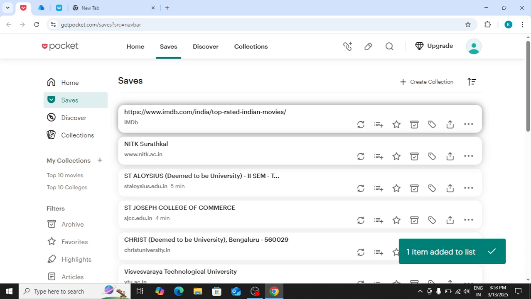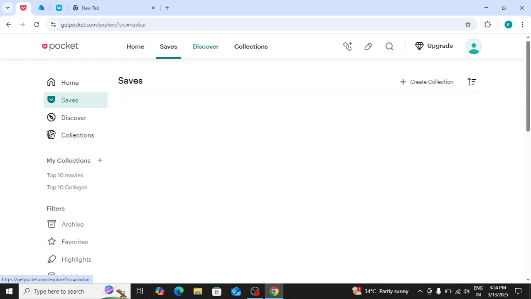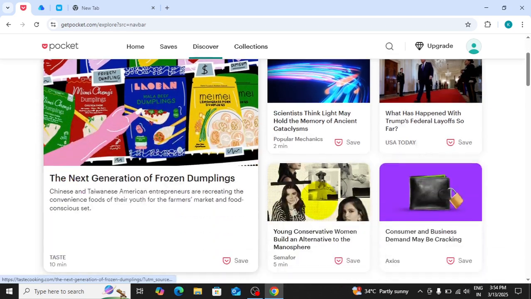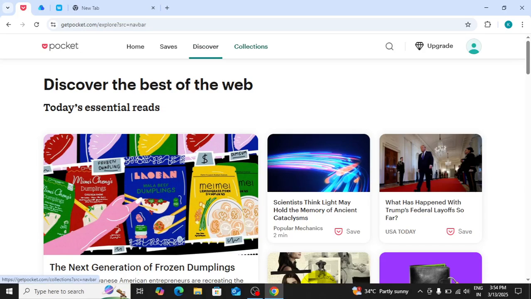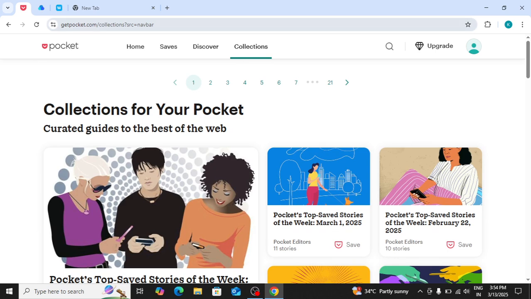Pocket can feel a little slow when loading multiple articles, and it does not support nested collections like Raindrop does. Then the extra feature of Pocket is we can discover others' collections without any permission, if they make them public. So some of the collections are available in Pocket.